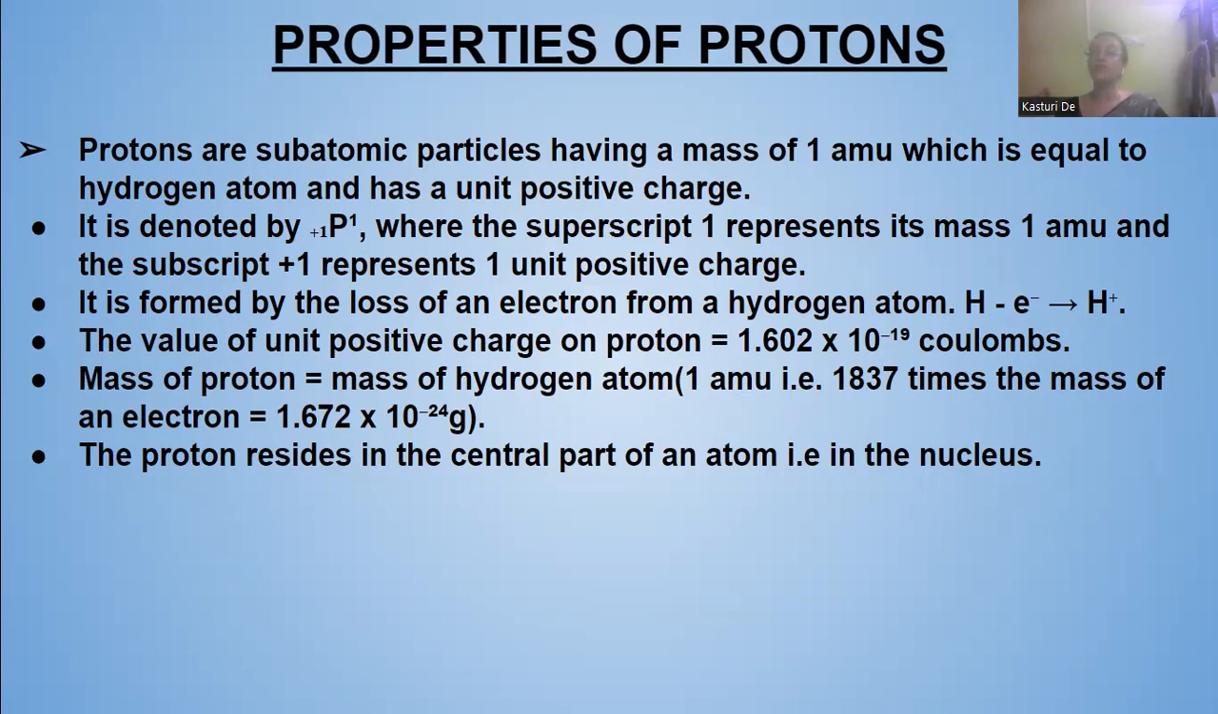The proton resides in the central part of the atom, that is, in the nucleus. And electrons will be revolving around the nucleus, like the planets. The proton is present in the center of the atom, in the nucleus, like it is present inside the sun.